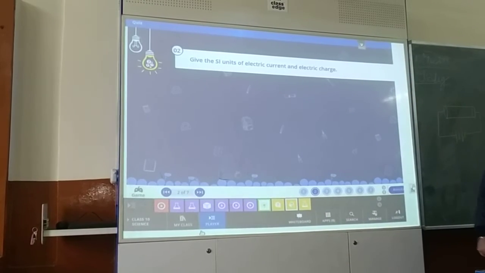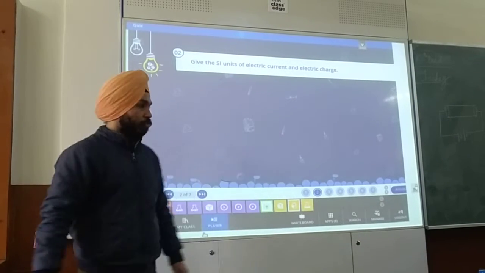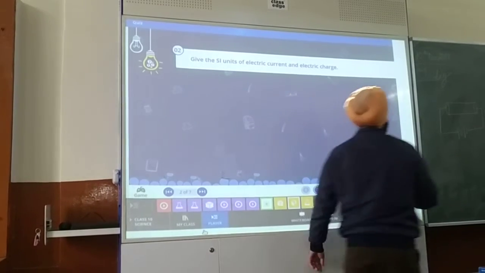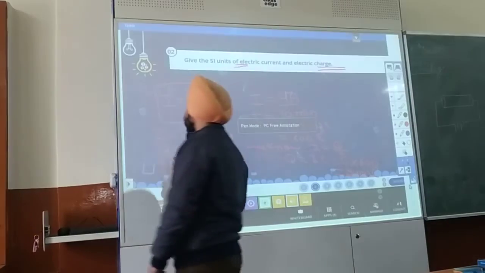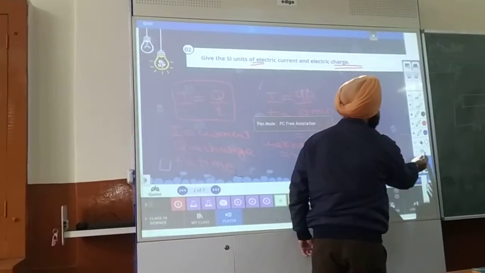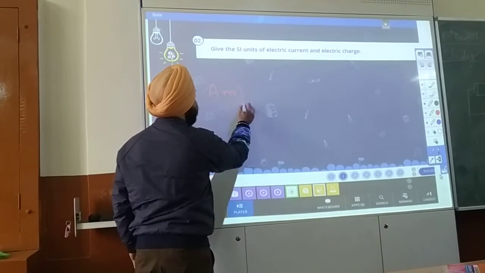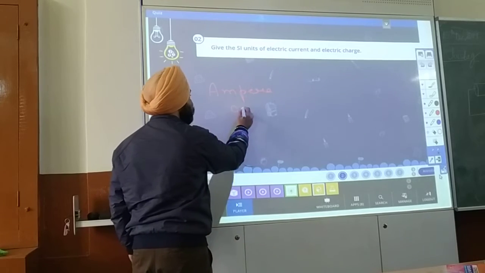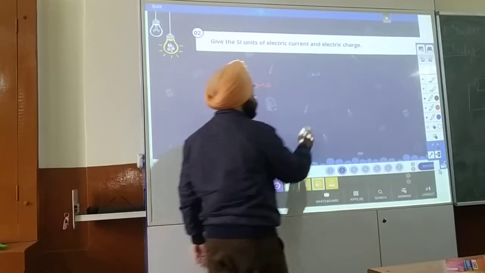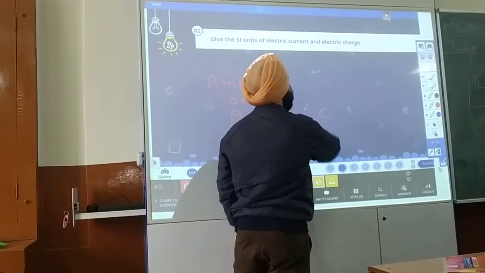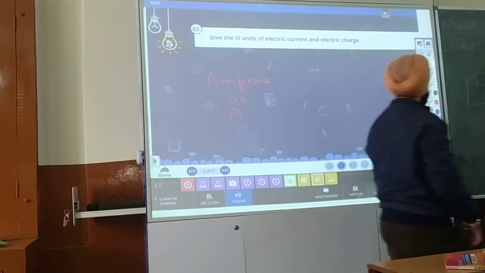Give the SI unit of electric current and electric charge. Ampere and coulomb. So the SI unit of electric current is ampere. We can write it in this way: either you can write ampere or simply write the letter A. A stands for ampere. And for electric charge, we use the symbol C, or we can write the entire word coulomb, which we have seen earlier.